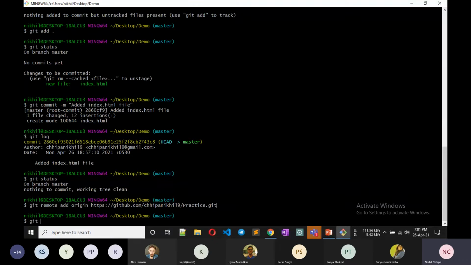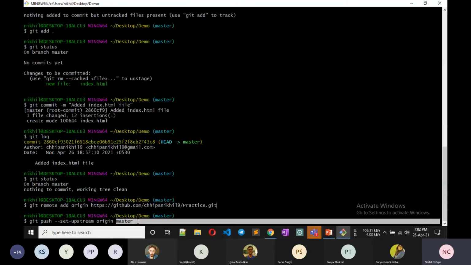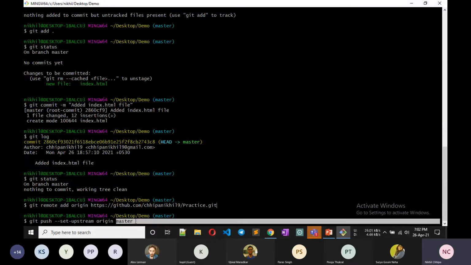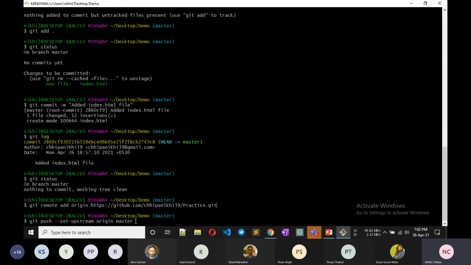So we use git push --set-upstream origin master. Master is the branch that is always ready to deploy. We make all the changes on different branches, we make a new branch and then work on it, but the master branch is always ready to deploy.